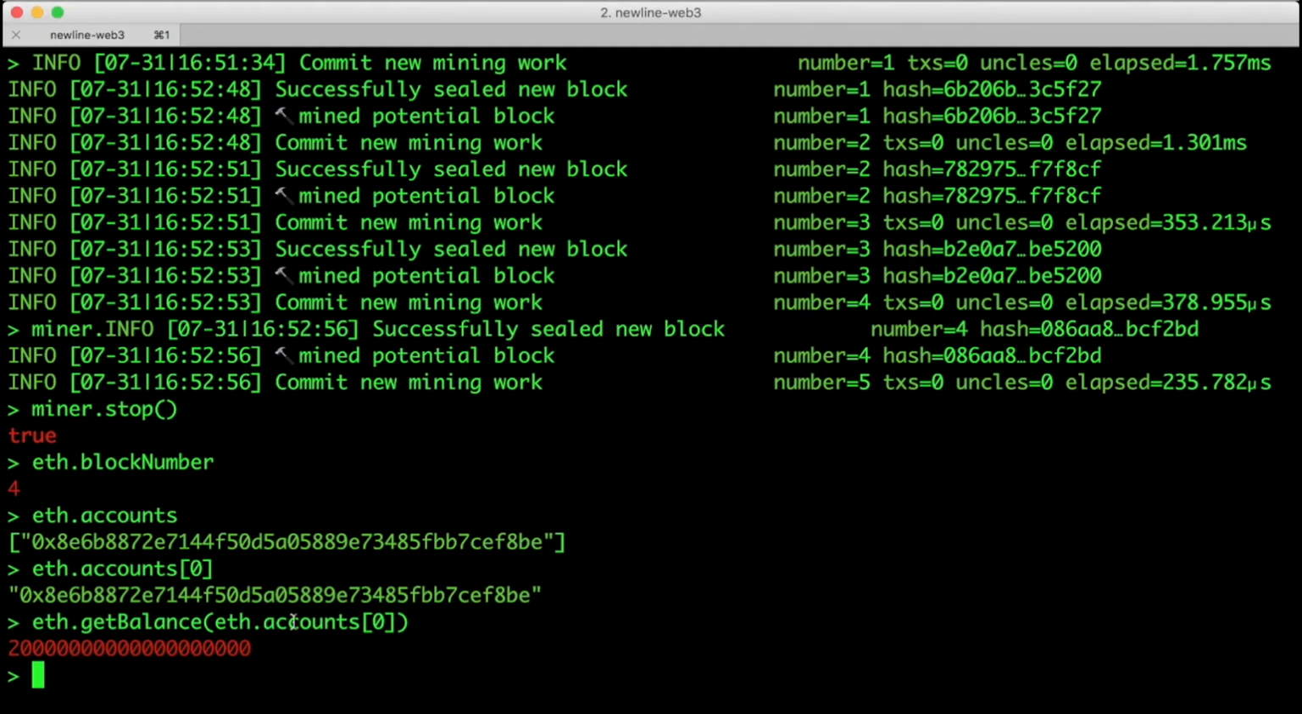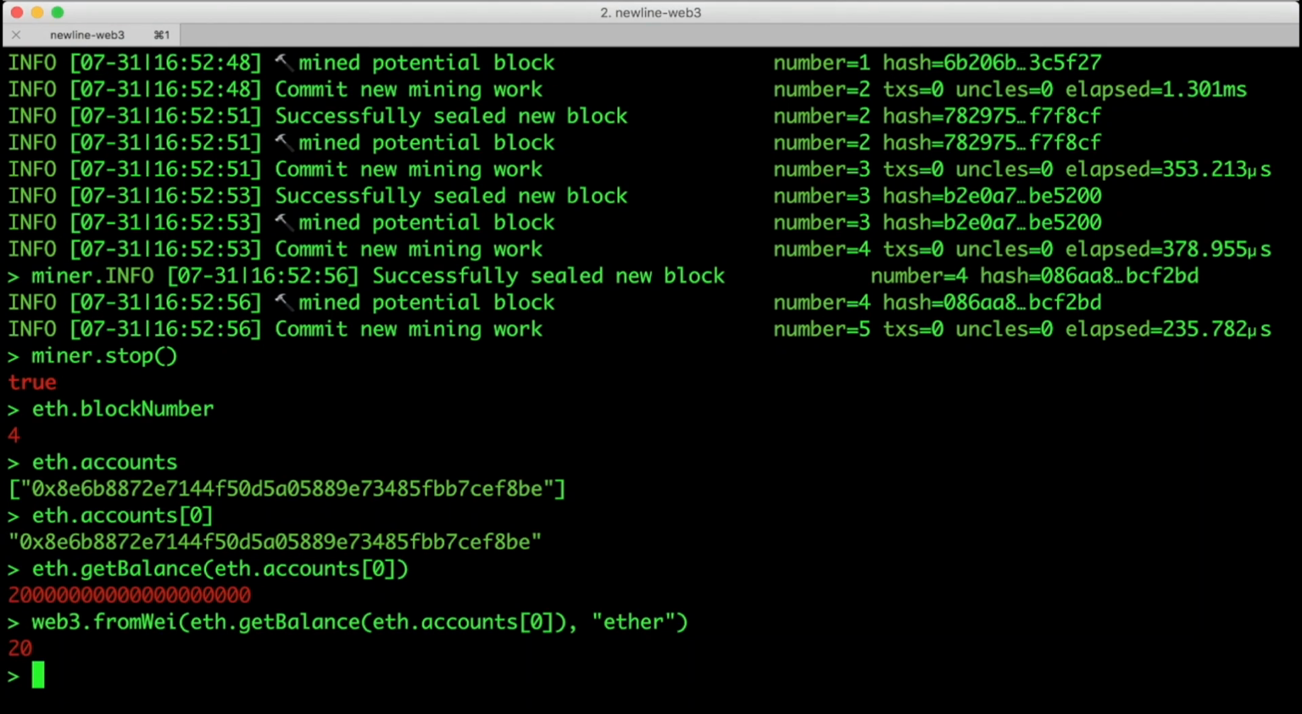It would be nice if we could see this number in Ether instead of Wei, and thankfully we can use the fromWei method to do this. The fromWei method is in the Web3 library, so we type web3.fromWei, we put in our account address, and then the unit we want, which is Ether. Much better. Now we can see that we earned 20 Ether for mining the last few blocks.